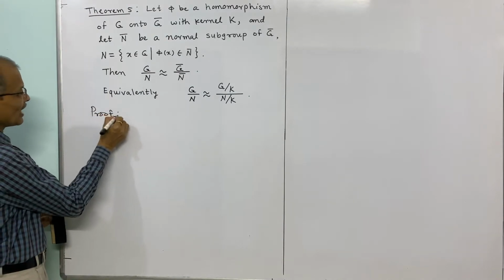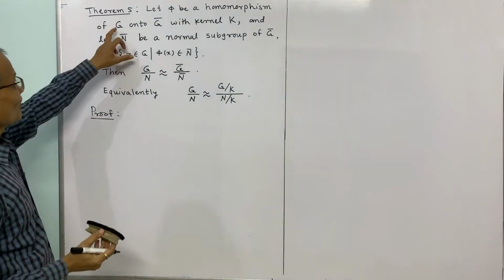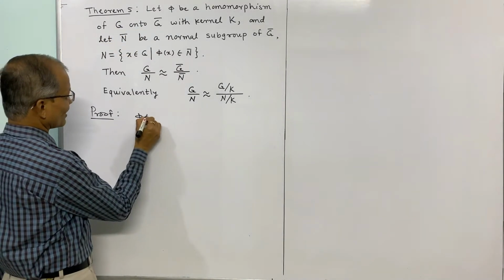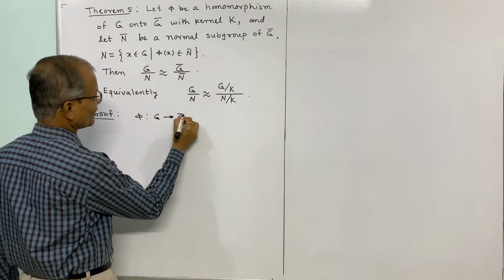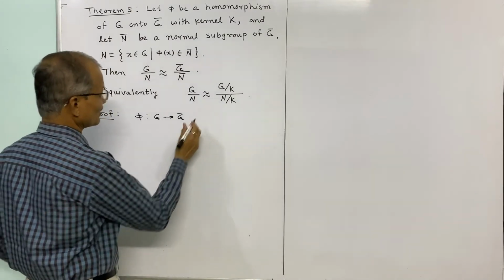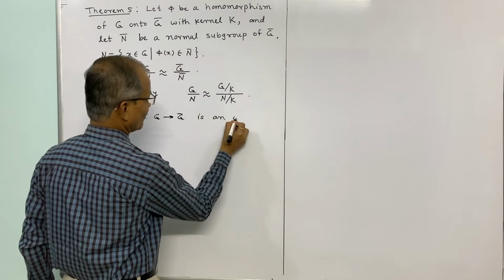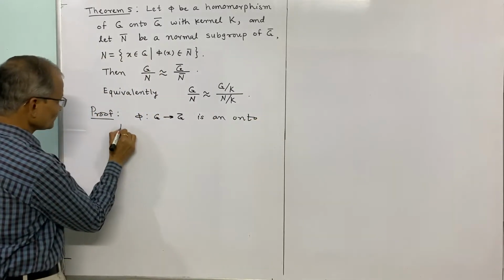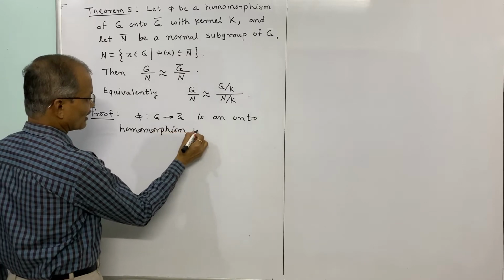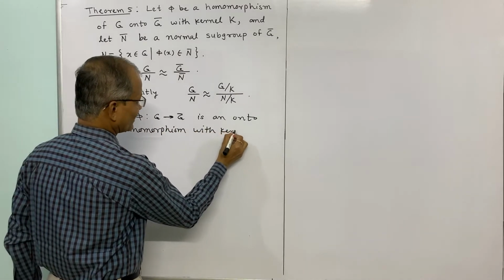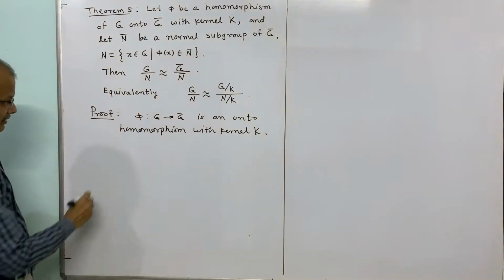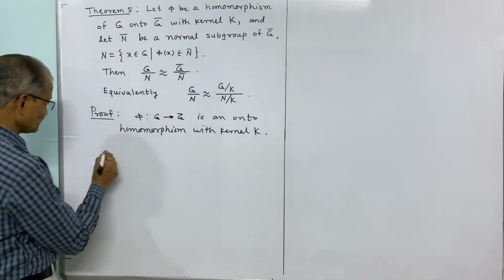It is given that phi is a homomorphism of G onto G bar. So phi from G to G bar is an onto homomorphism, that is given in the theorem, with kernel K. This is the hypothesis. Now we shall define another mapping.